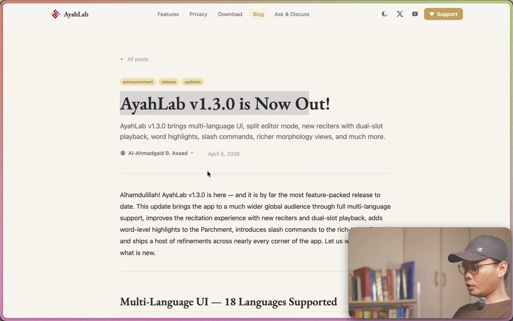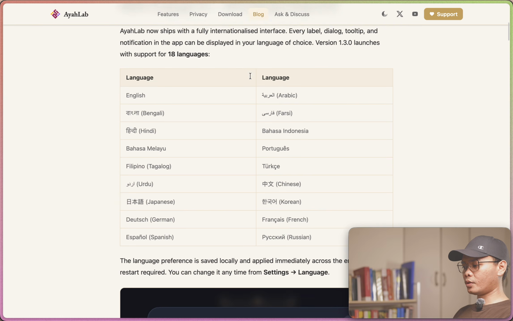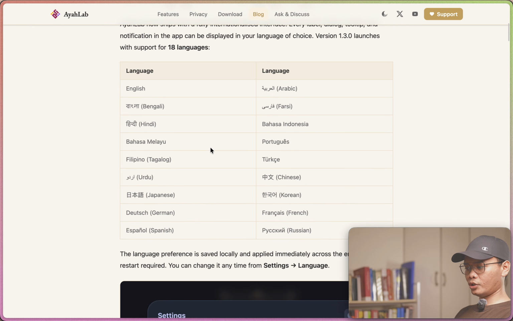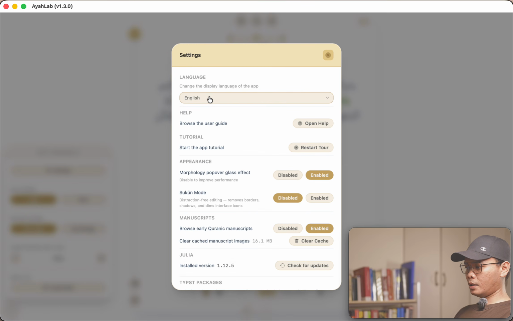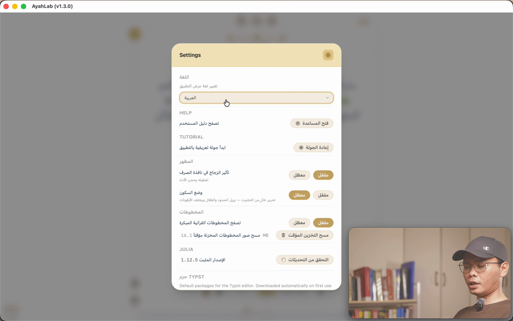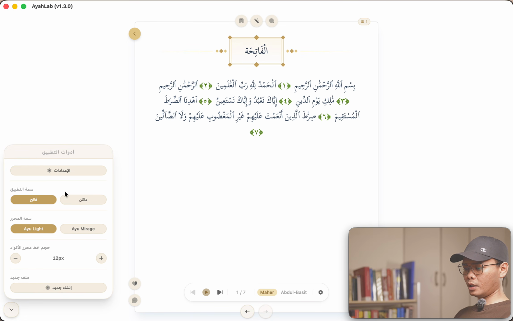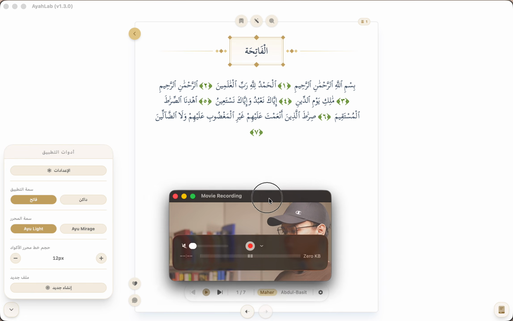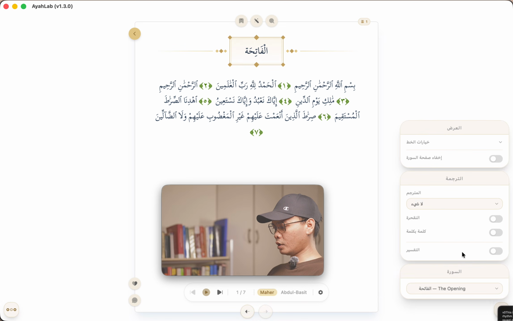So as you can see here, we have multi-language support, 18 languages supported, right? So I've added here 18 languages. If you go here, then go to settings, you'll find the language here. It's default to English, but as you can see, I can have Arabic here, right? And once it's in Arabic, everything will now be in Arabic, right? As you can see here, even here, for example, let me just click that. Okay, so as you can see here, it's also in Arabic, right?